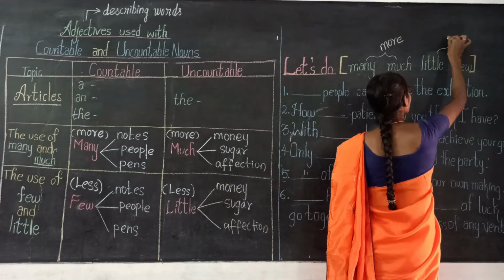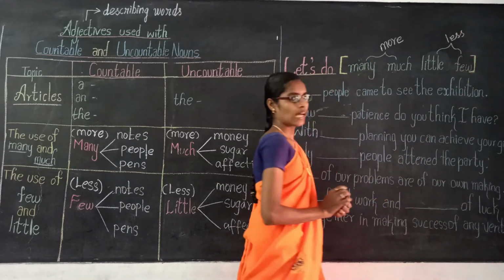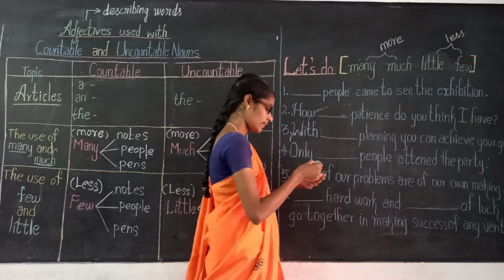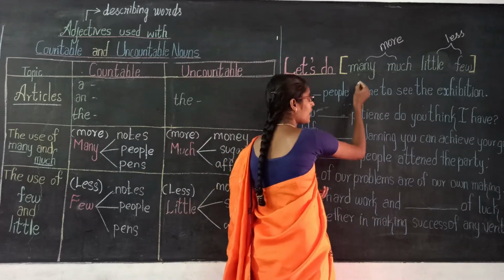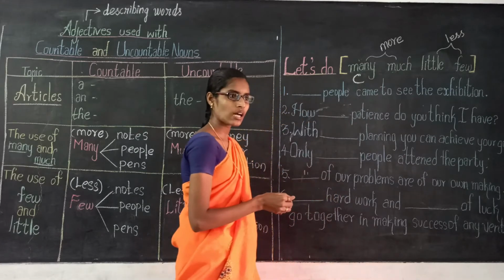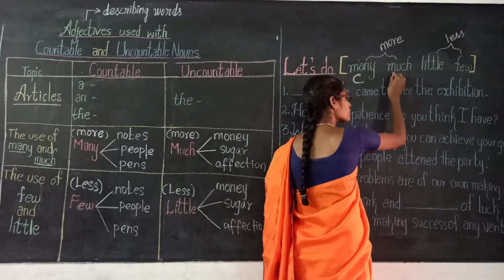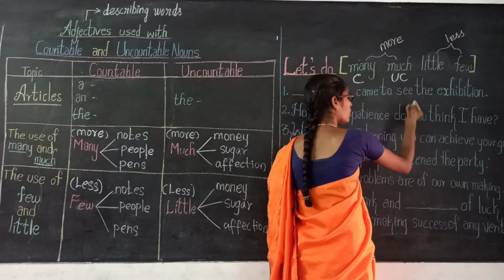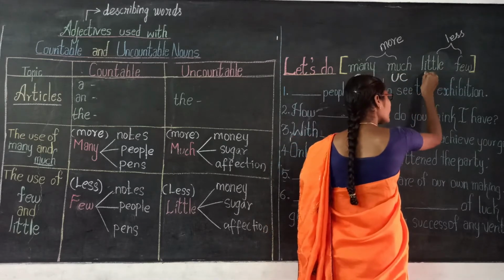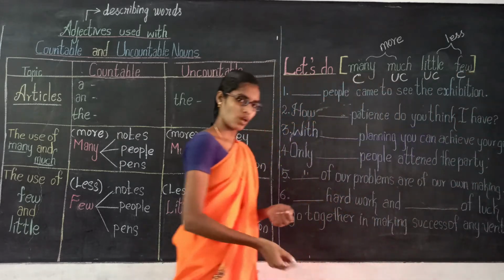Little and few are less possibilities adjectives. Many is used for countable nouns, C denotes countable. Much is used for uncountable nouns. Little is used for uncountable nouns. Few is used for countable nouns.